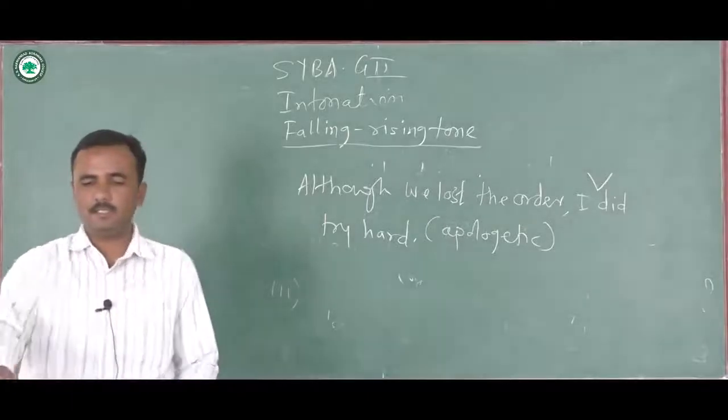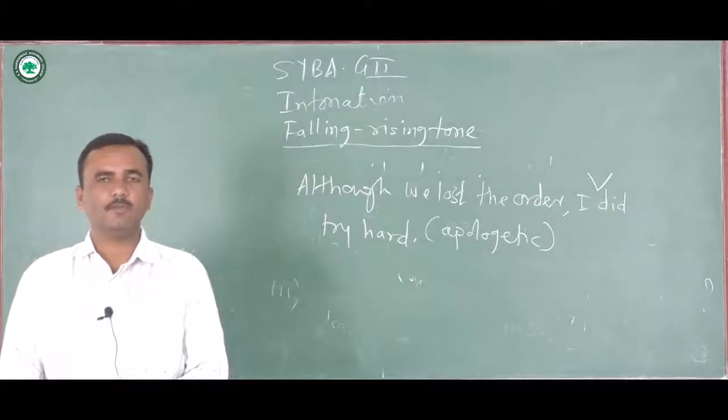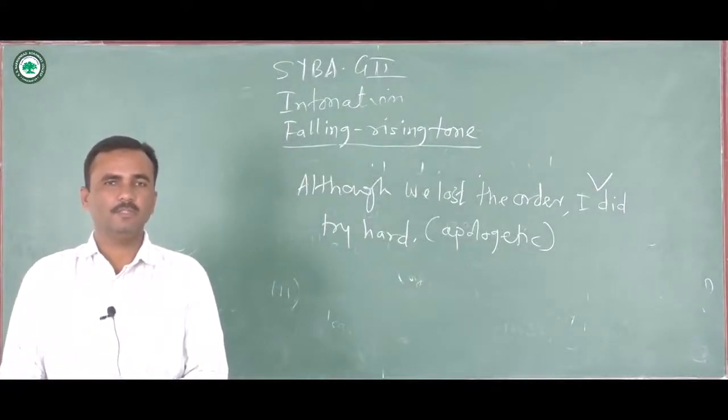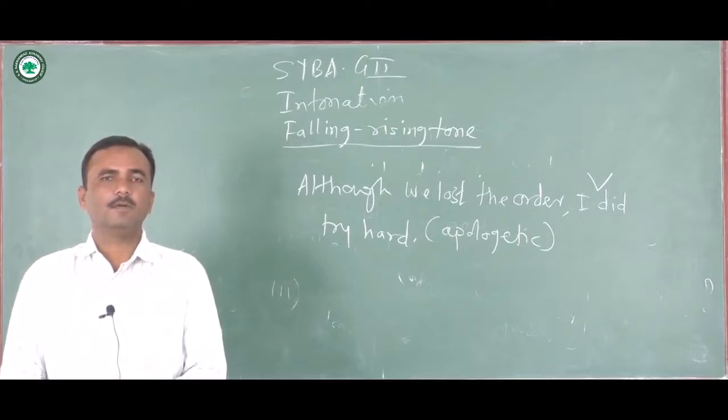So you can see here how we can use rising and falling tone to show different types of attitude of the speaker. So attitude of the speaker can be doubtful, it can be reassurance, it can be sarcastic, it can be apologetic. So appropriate use of falling and rising tone will help him to express or to tell the listener about the speaker's attitude, intention or his state of mind.